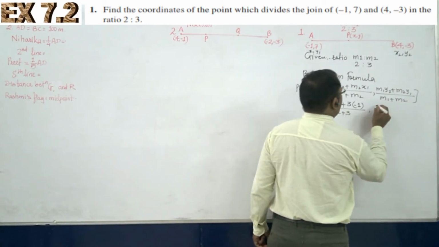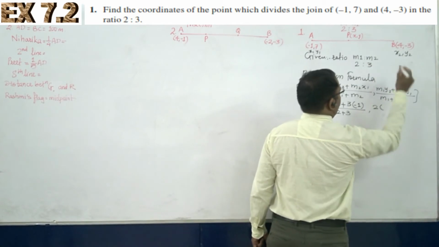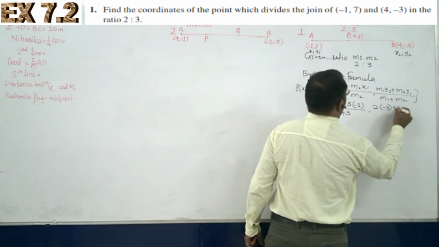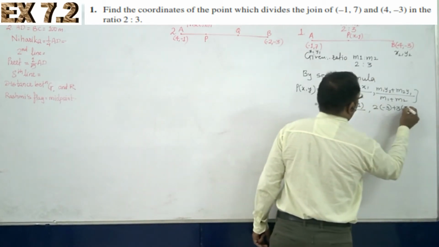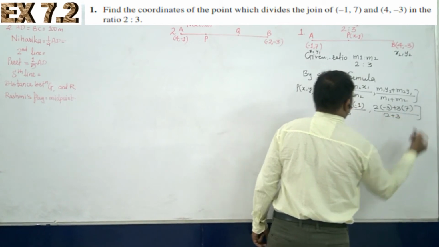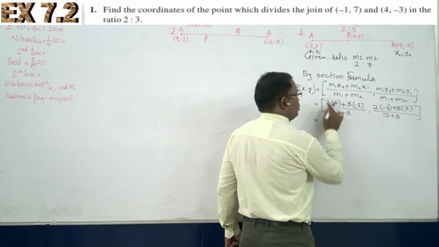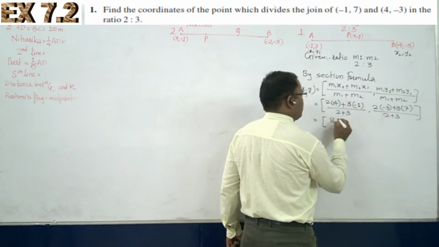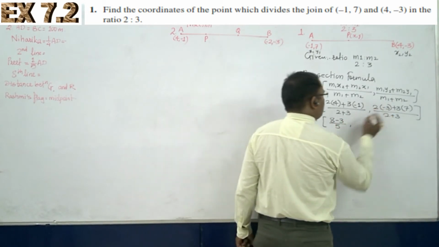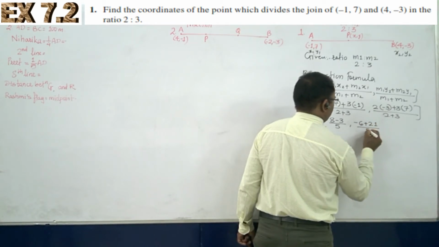Then the same thing here. What is the value of m1? It is 2. Then what is the value of y2? It is -3. Then plus, the value of m2 is 3. And the value of y1 is 7, divided by 2 plus 3. Okay. So finally, what answer are we going to get? Let's see. 2 fours are 8. 3 into -1 is -3, upon 5. 2 plus 3 is 5. 2 into -3 is -6, plus 21, upon 5.